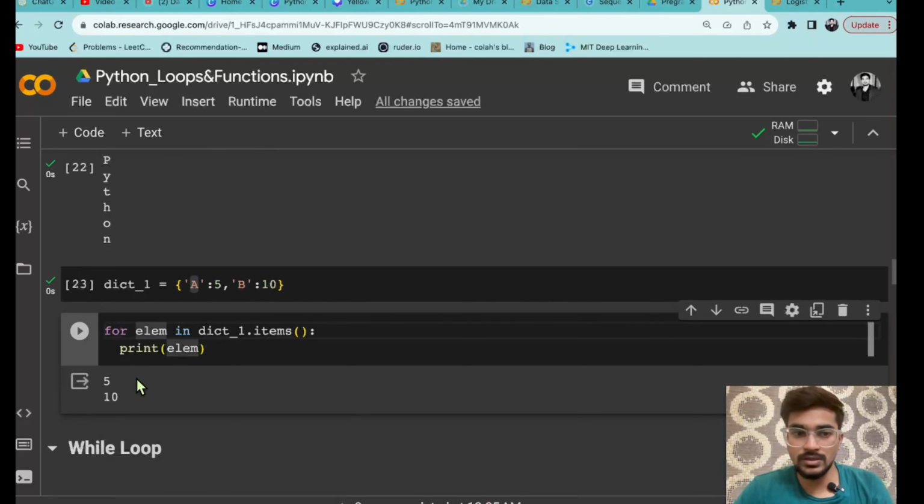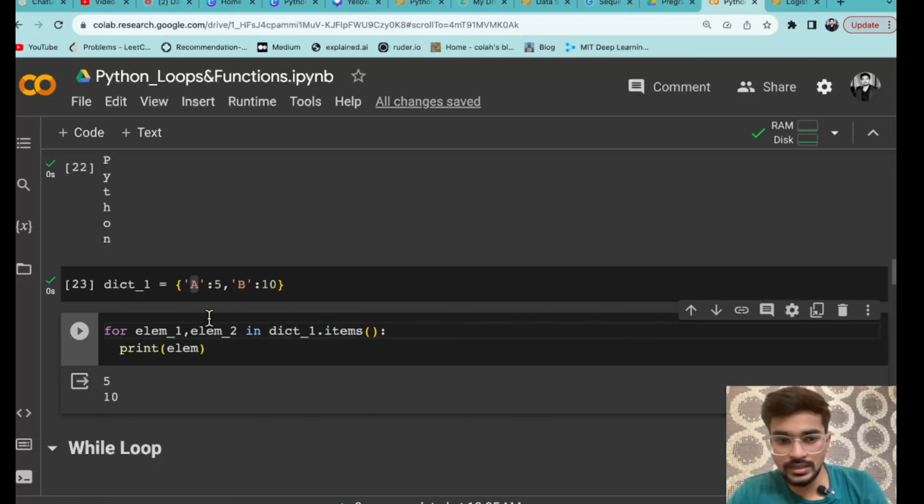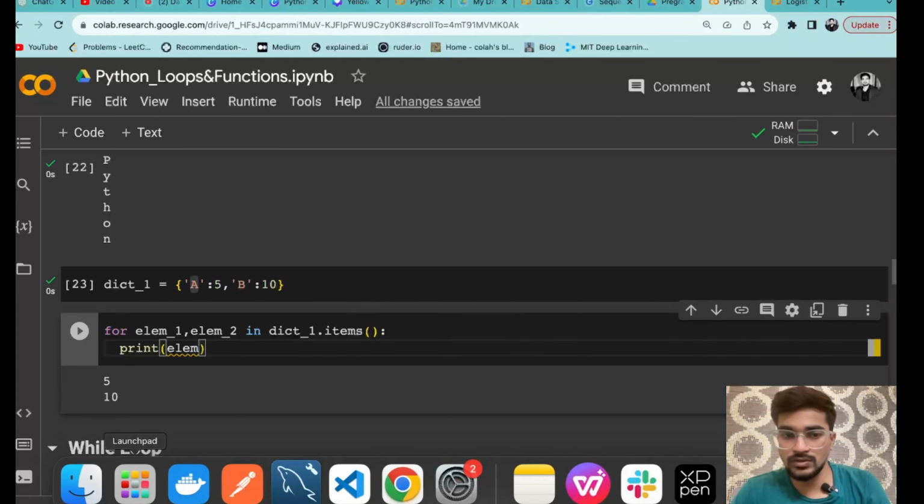So let's say I'm giving element_1, comma, element_2. So you need to take care of that. जितने भी वैल्यूज यहाँ से रिटर्न हो रहे हैं इन आइटरेबल, you need to store that in that number of variables. So यहाँ से अगर दो वैल्यूज आ रहे हैं, so you need to store that in two variables, and you can just print any one if you want.